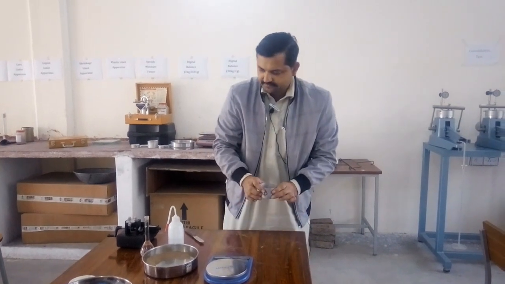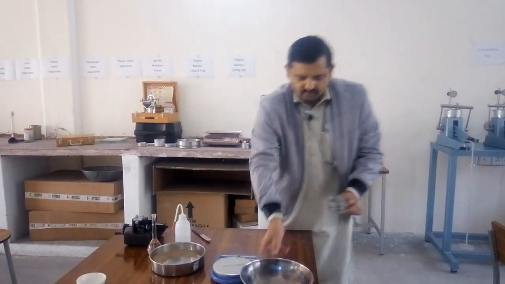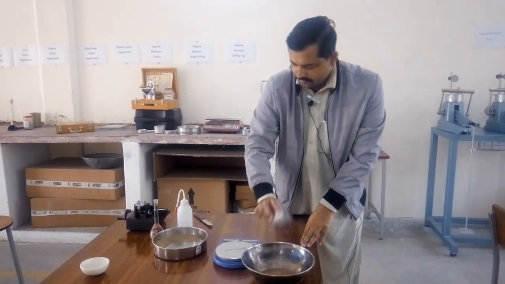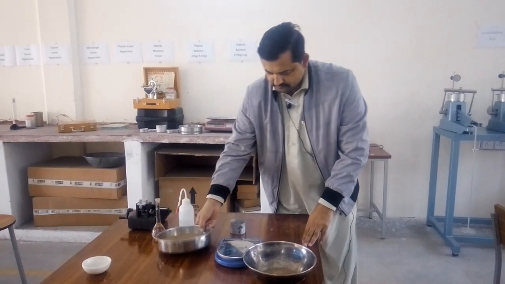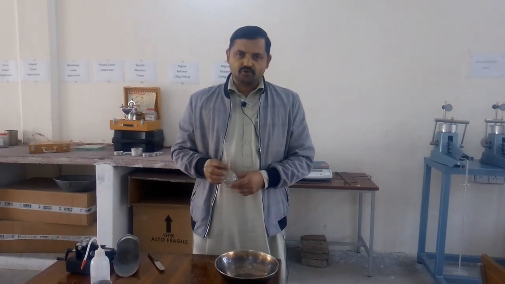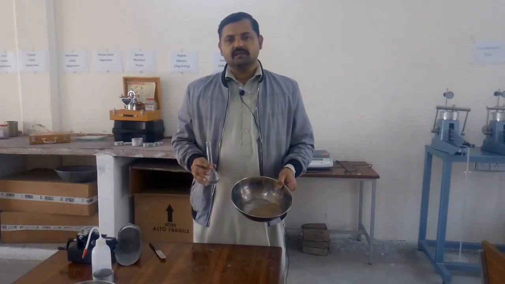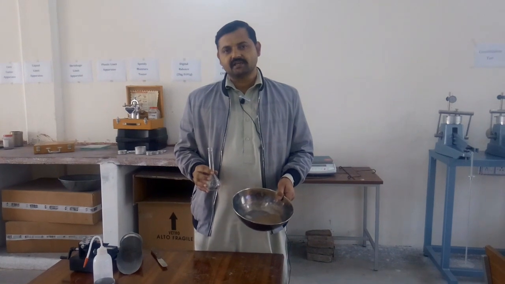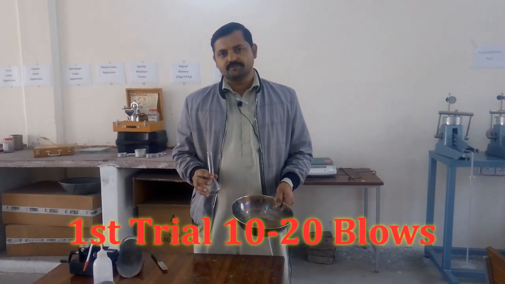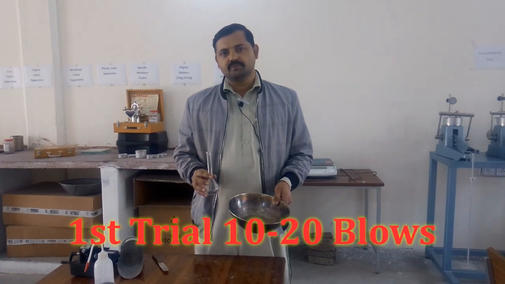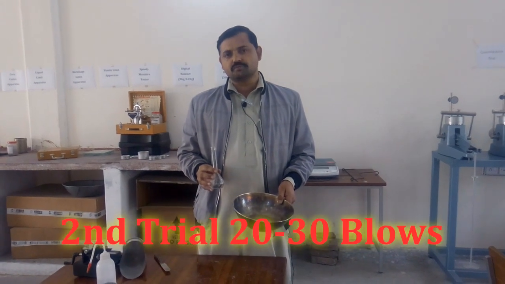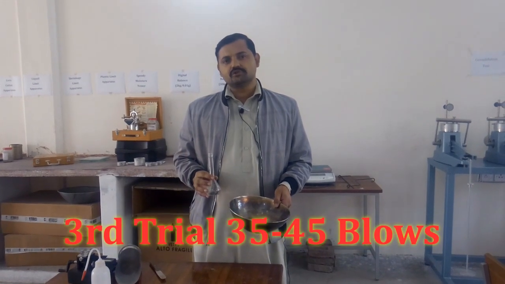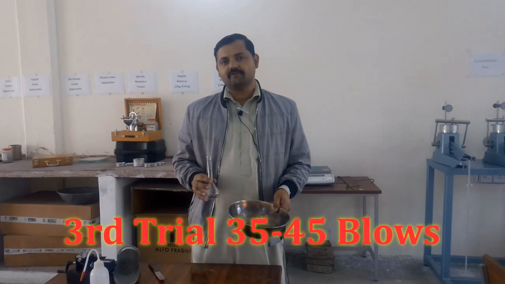The 150 gram of the material is ready. I will mix this material in an evaporating dish. Now I will add water to the soil sample in such a manner that the groove will be closed in different trials. In the first trial, it should close by having 10 to 20 blows. In the second trial, it should close by having 20 to 30 blows, and in the third trial, it should close by having 35 to 45 blows.